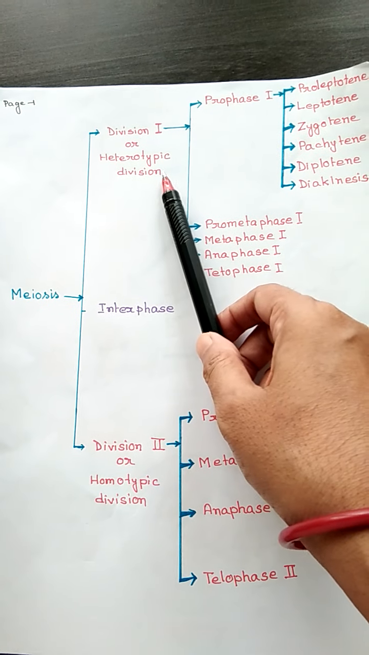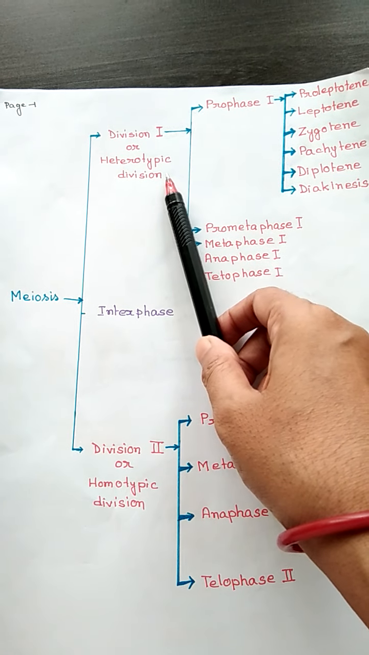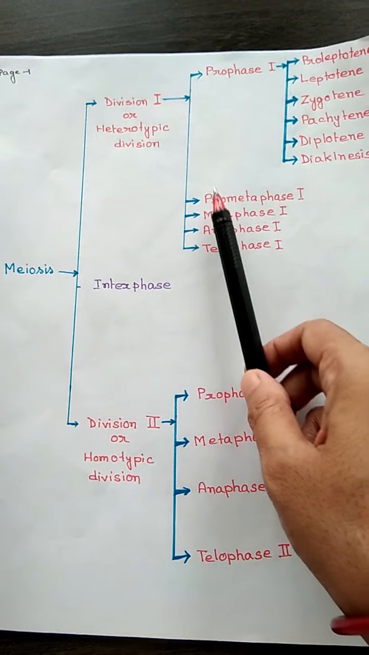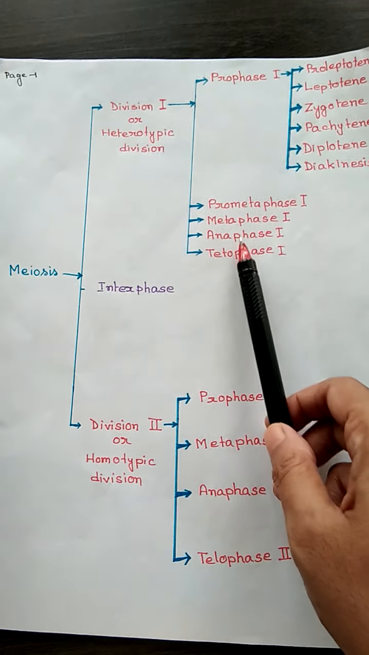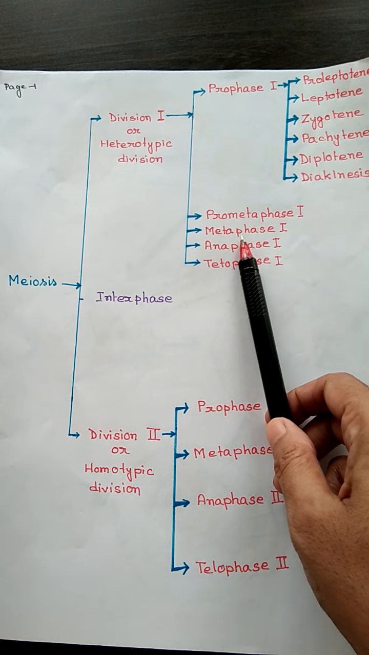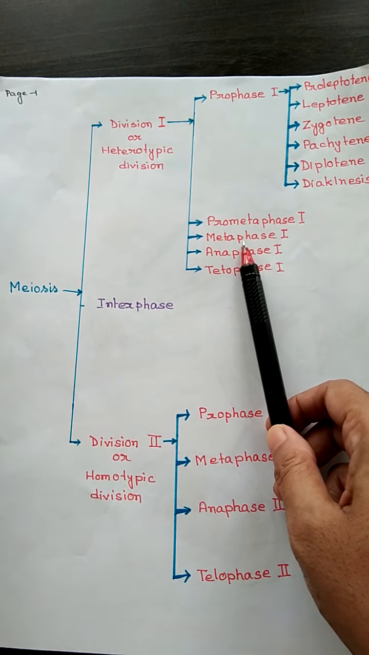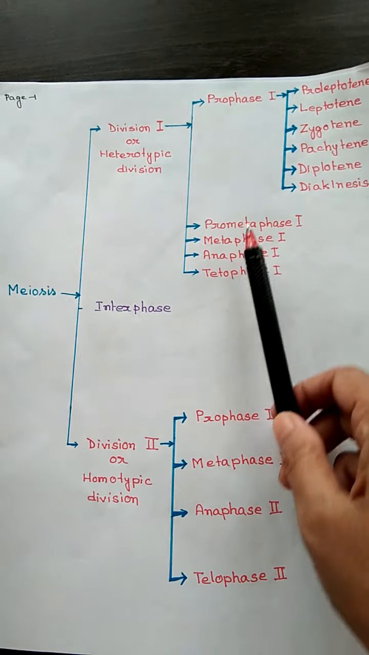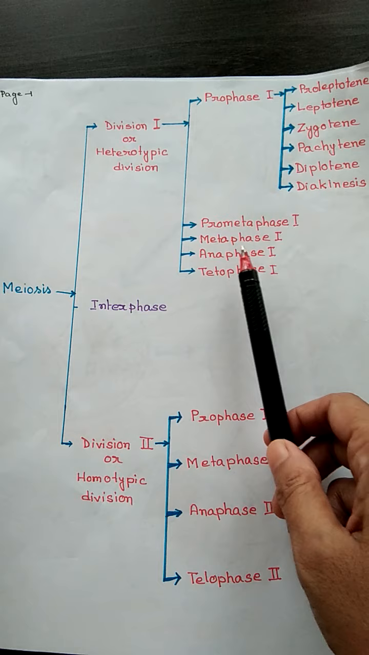Now in the heterotypic division, just like mitosis, there are prophase, metaphase, anaphase and telophase. In between, there are early metaphase, late metaphase, then anaphase, late anaphase. So those intermediate forms are there.